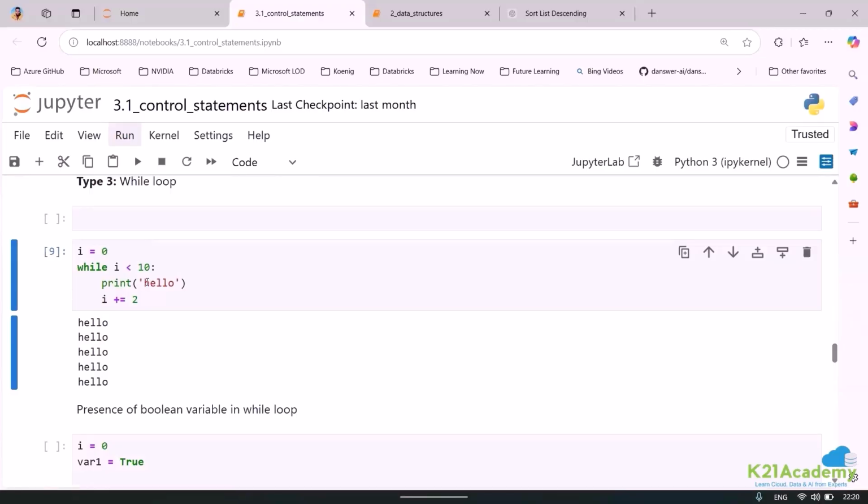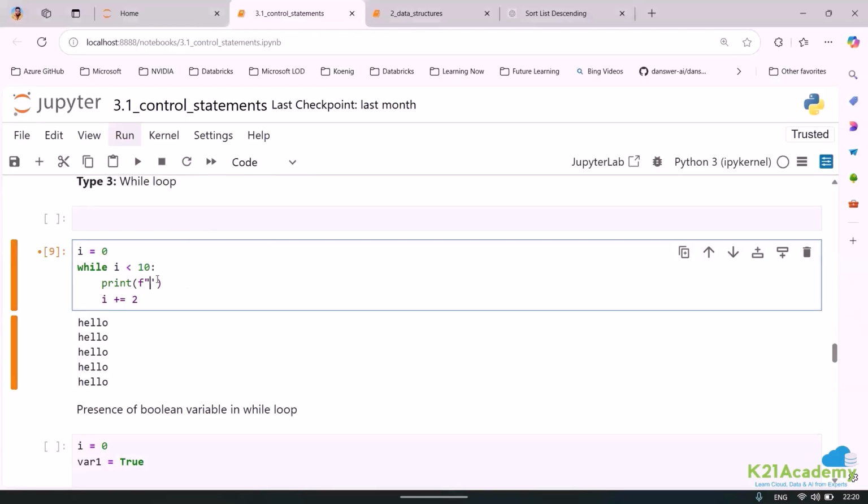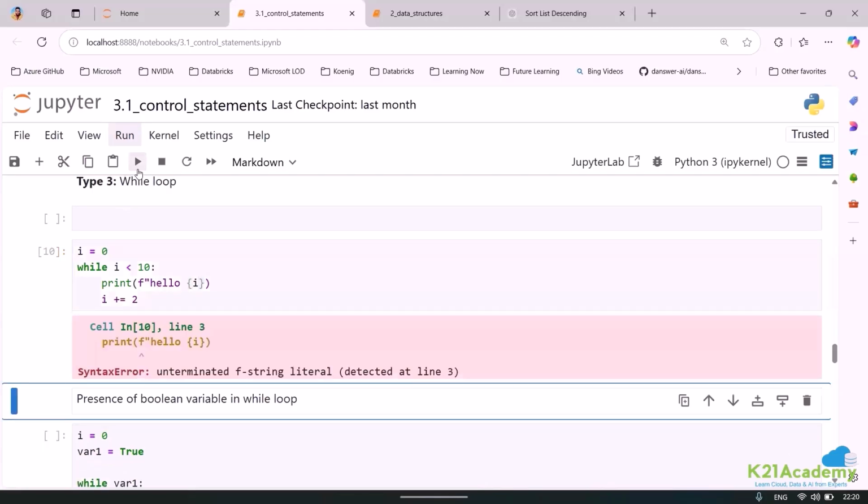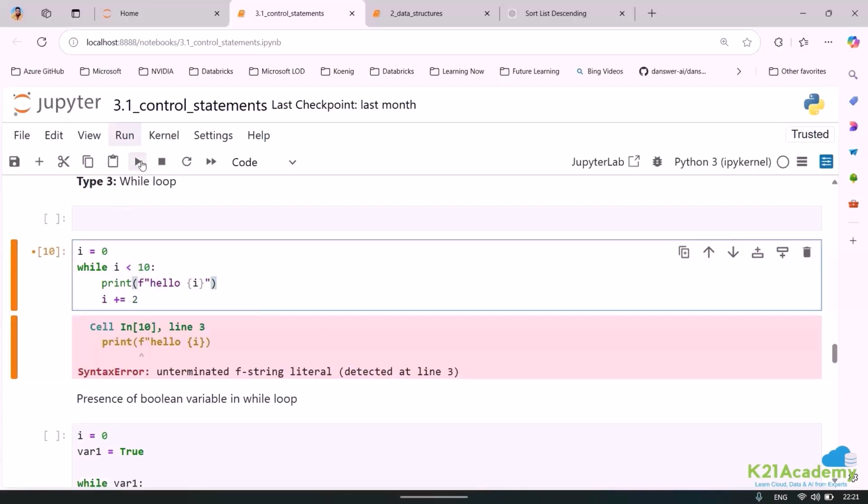So rather than this, we can just use F, double quote, 1 second, double quote. Let me just remove this. If you remember, I've just put F now. Now let me just say hello. And then if I want to go ahead and make use of something called as this. Okay. And now let me just print. Sorry, I think I just made an error. I think I needed to. This should be fine. Let me just run.